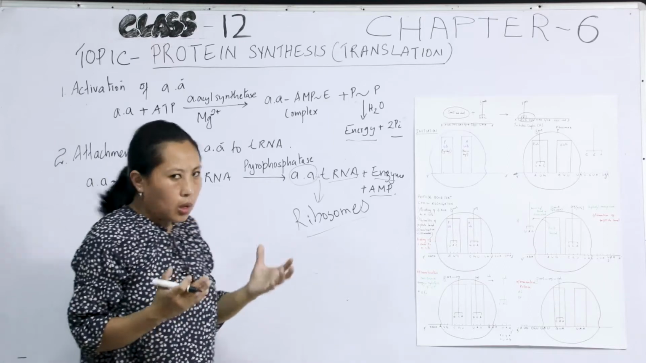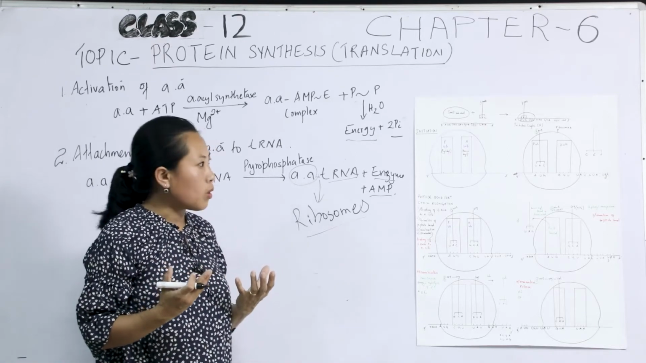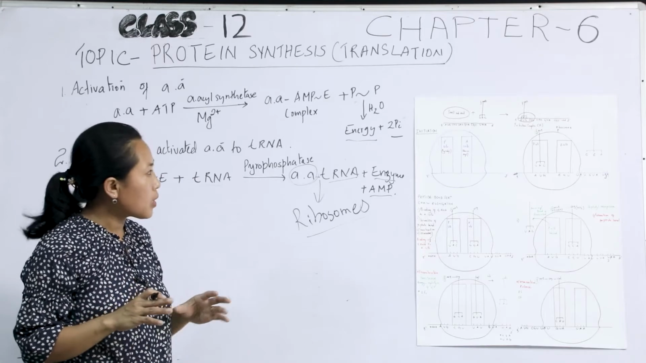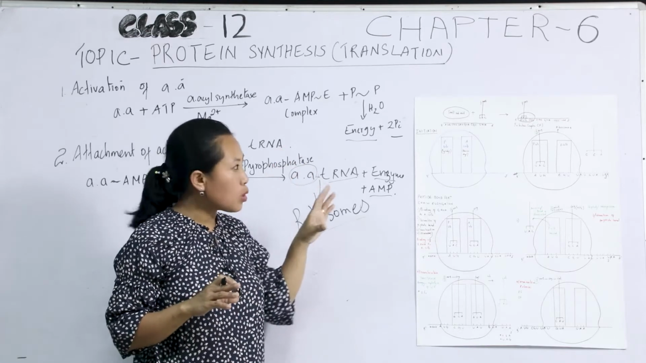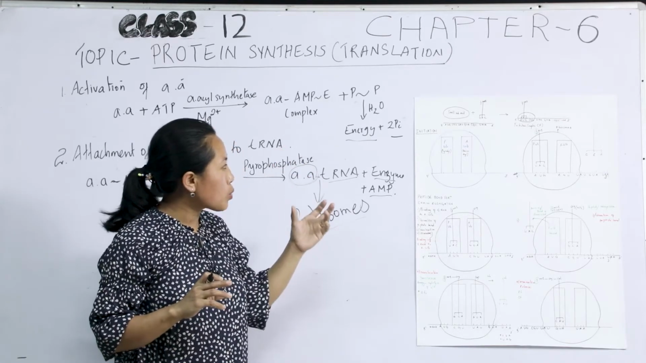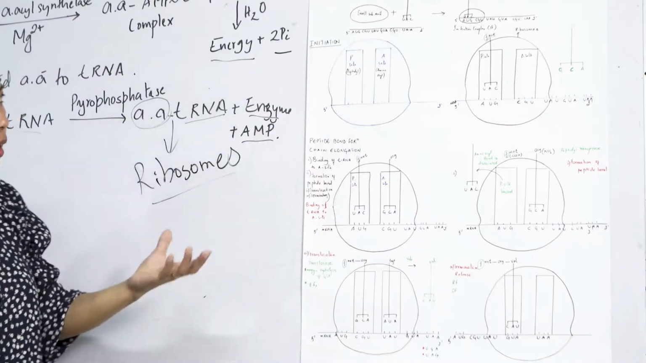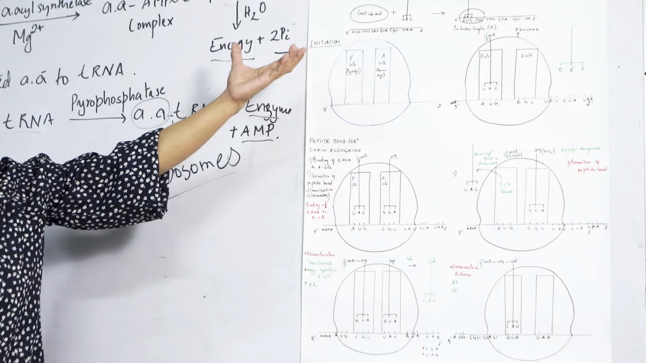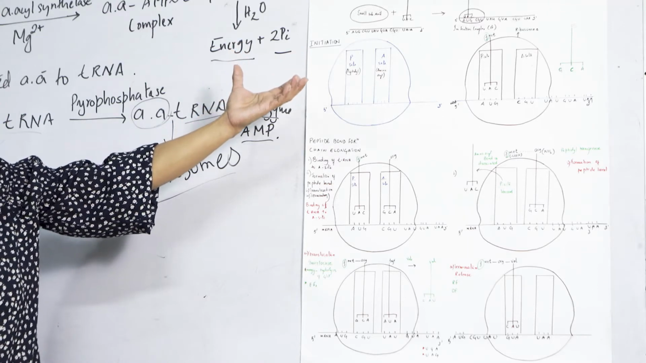So how is the initiation complex formed? In the first step of formation of the initiation complex, the small subunit of the ribosome joins to the mRNA, and we know that the mRNA is transcribed from the DNA during the process of transcription.